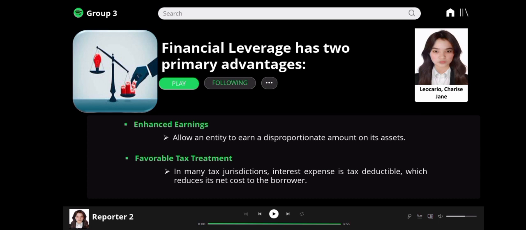And next is favorable tax treatment. In many tax jurisdictions, interest expense is tax deductible, which reduces its net cost to the borrower. However, financial leverage also represents the possibility of disproportionate losses, since the related amount of interest expense may overwhelm the borrower if it has not earned sufficient return to offset the interest expense.